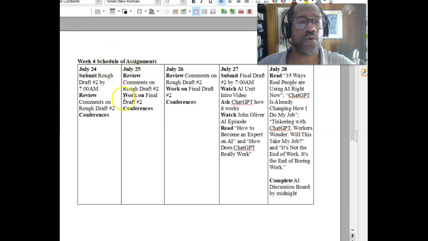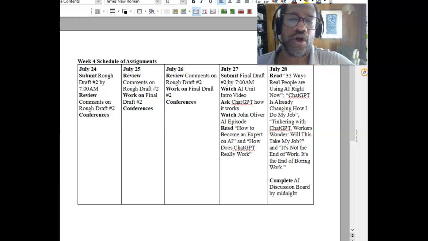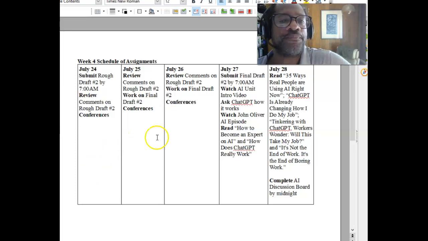So for our week 4 schedule of assignments, this is a slight change from what you'd seen before. When you look on Blackboard, the schedules will all be correct, but if for some reason you downloaded the previous schedule and you're going by that, make sure that you look at the schedules that I have posted, because the ones that are posted on Blackboard will be correct.